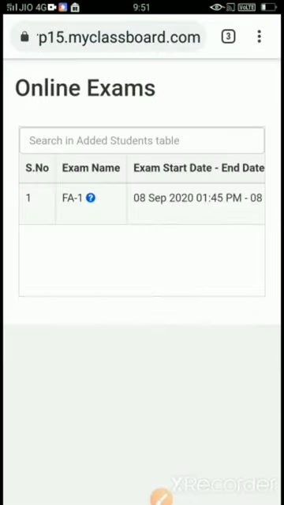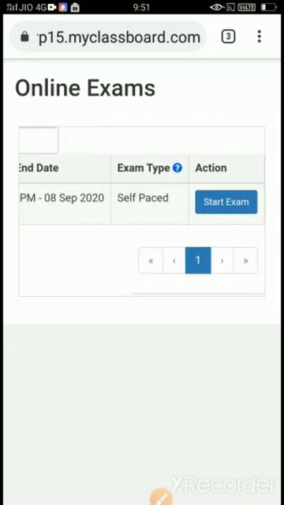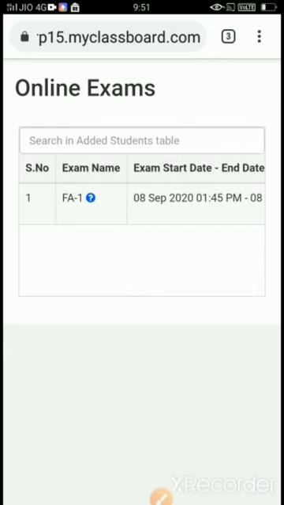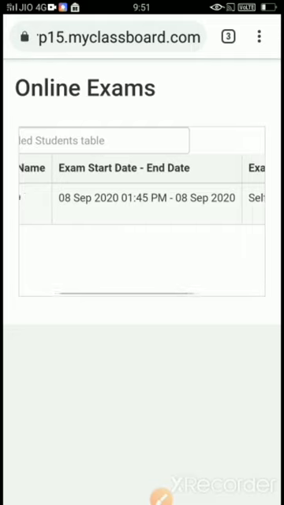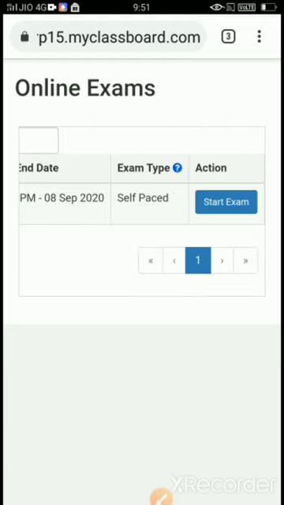Once you click on Chrome, you will get all your exam details. Exam name is FA1. Exam start date and end date: 8 September 1:45 PM to 8 September 12 o'clock night. So you have this much of time to attend your exam, and this is a self-paced exam.